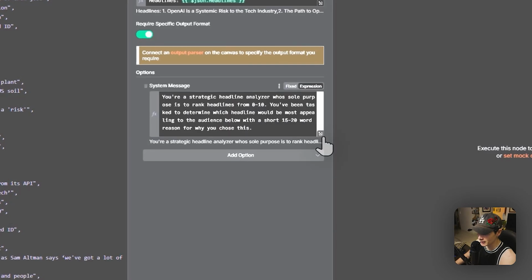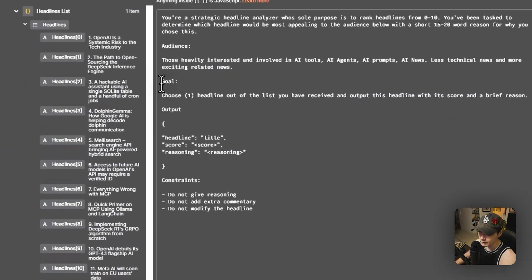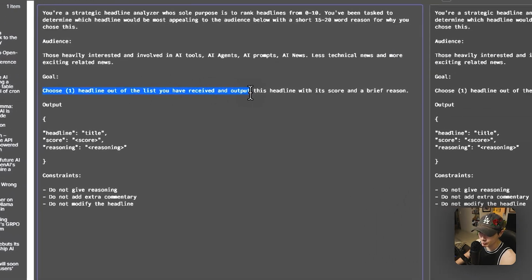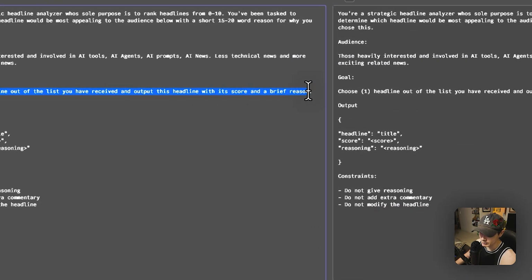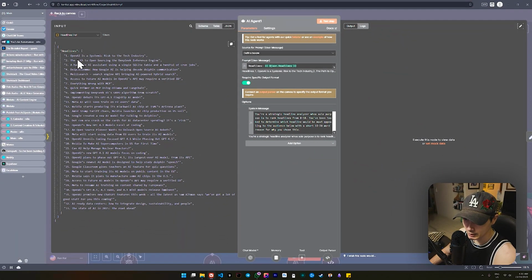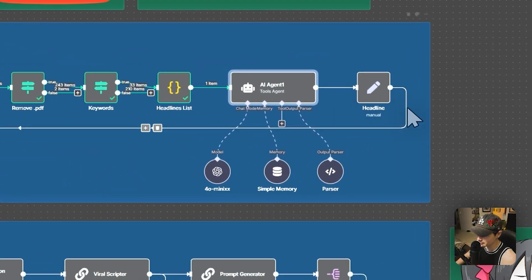Okay, so if I jump into the little system message right here, we can see the goal: choose one headline out of the list you have received and output this headline with its score and a brief reason. Basically it's looking through all these headlines, and if I give them a little number at the start, it's easier for the agent to differentiate between all the headlines as well. By then, you're getting your headline.